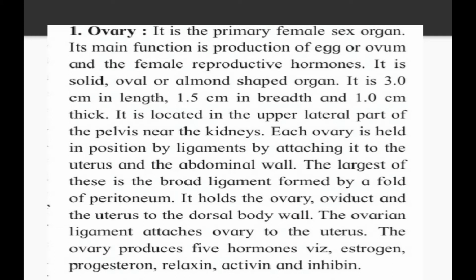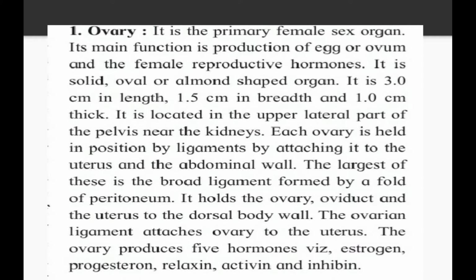Each ovary is held in position by a ligament attaching it to the uterus and the abdominal wall. The largest of these is the broad ligament formed by a fold of peritoneum. It is a large ligament which holds the ovary, oviduct and uterus to the dorsal body wall. Dorsal means backside. The ovarian ligament attaches the ovary to the uterus.